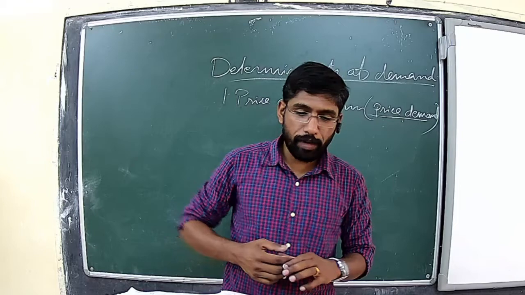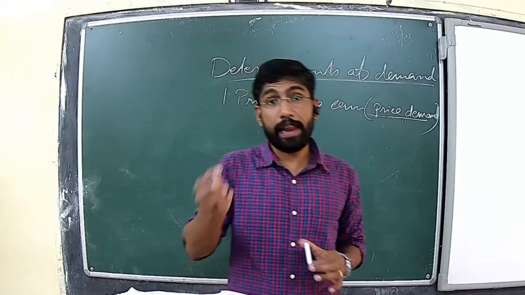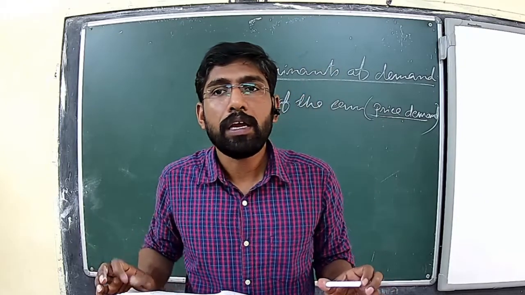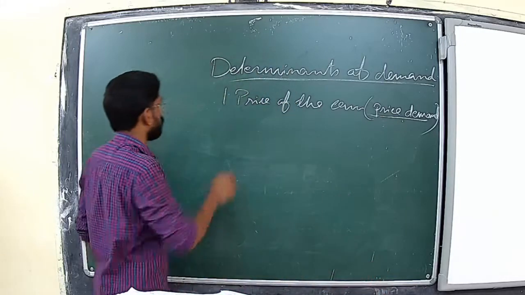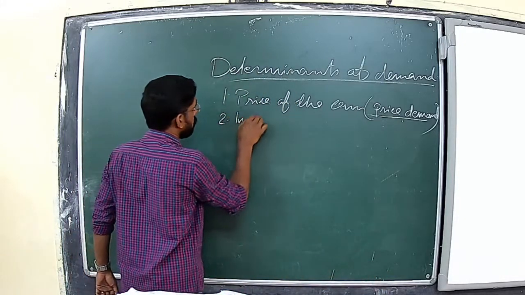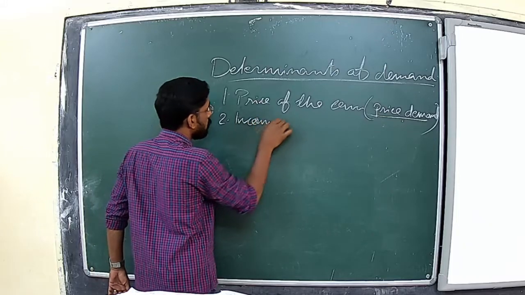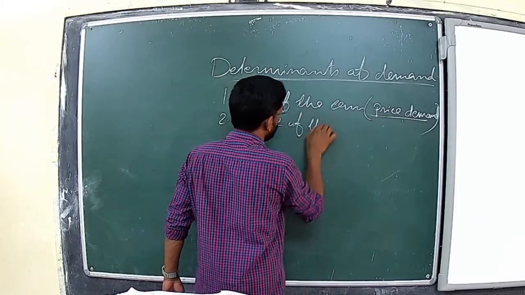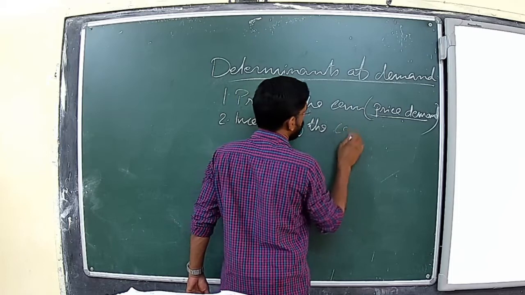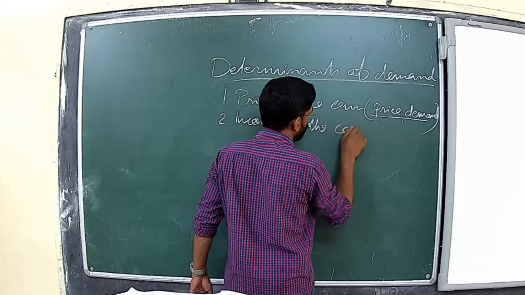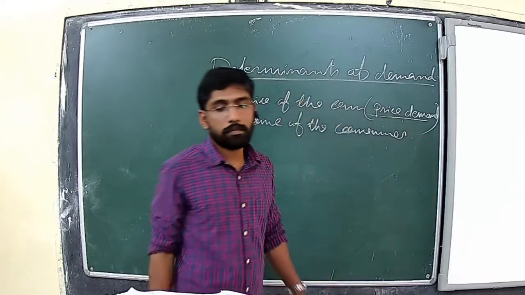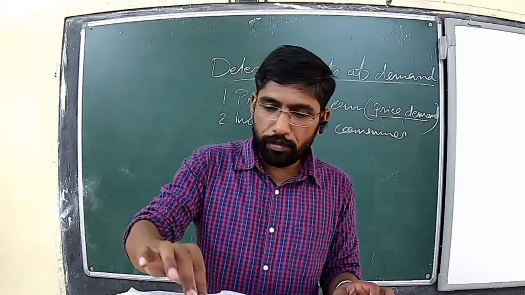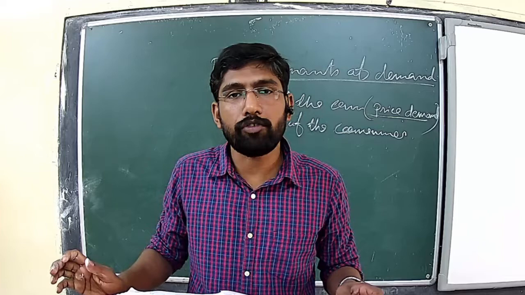Okay. Next one is income of the consumer. The next determinant of the demand of the commodity is income of the consumer. What do you mean by income of the consumer?